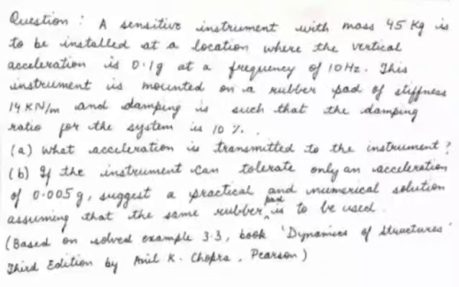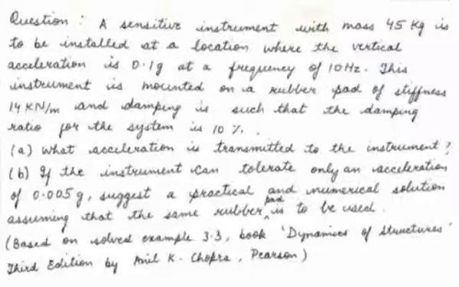Namaste. In this question, a sensitive instrument with mass 45 kg is to be installed at a location where the vertical acceleration is 0.1 g at a frequency of 10 Hz. This instrument is mounted on a rubber pad of stiffness 14 kN per meter and damping is such that the damping ratio for the system is 10%.